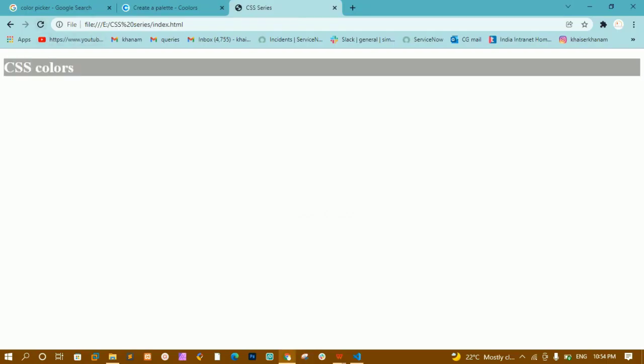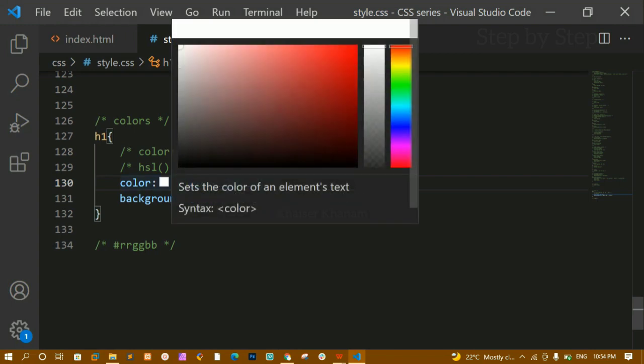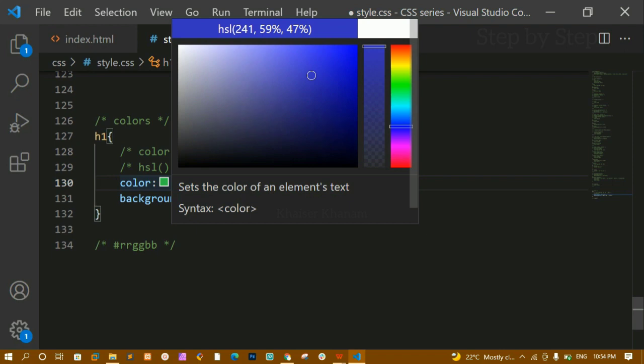I'll just refresh this one. Now here I am having this color. When I hover on this, I am having multiple HSL values. Let me change this to HSL. You can see for HSL, for red color I am having this 0. As soon as I come to green color, you can see the first value will be changed. For green color it starts from 120, and based on this saturation and this lightness I can give any color. Then for blue, if I come here, the value will be increased, and it starts from 240.